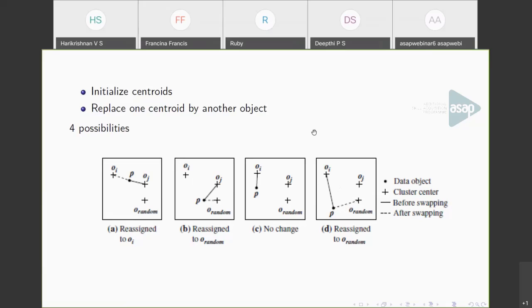The difference from K-means here is that at each iteration, we pick actual data objects, calculate the distance of each point from the new data object, and either keep on reassigning, or if the distance is greater, keep the cluster as such. So these are the four possibilities that can arise.